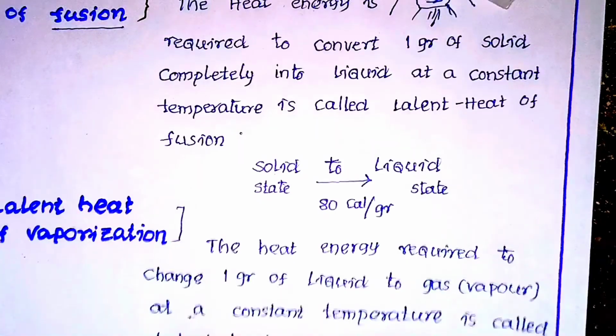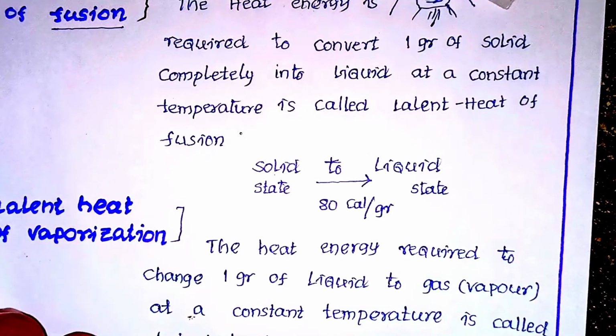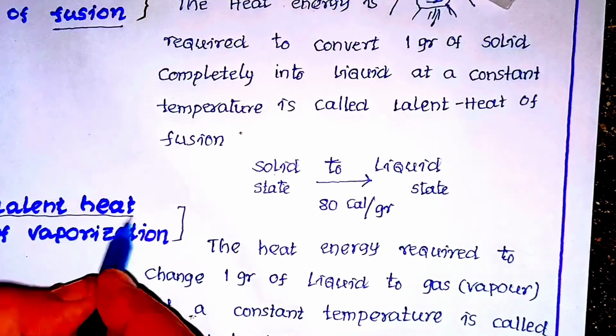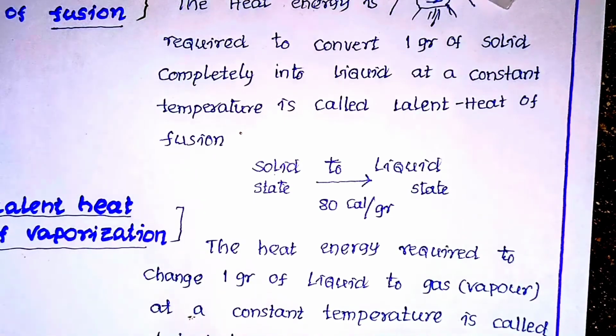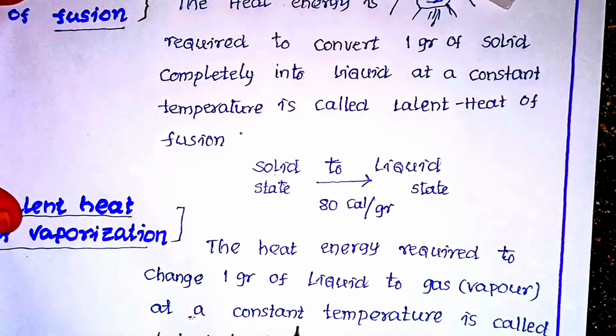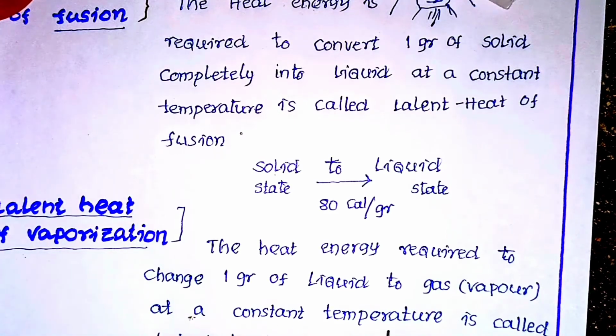Okay. Here is also the definition of latent heat of vaporization. It also states that at a constant temperature. When you write the definition of these two, we should mention that at a constant temperature only, the given state of matter, solid or liquid, turns into liquid or gas.